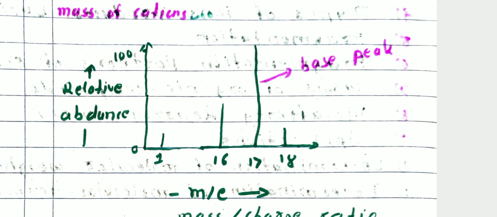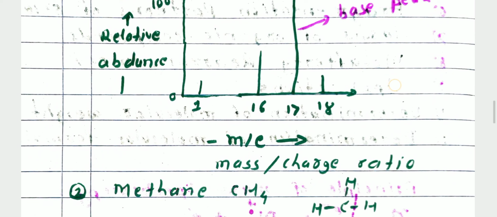Then I am drawing one single line at 1, that is the H+ cation. Then 16, 17 and 18. The big line at 17 is called the base peak.